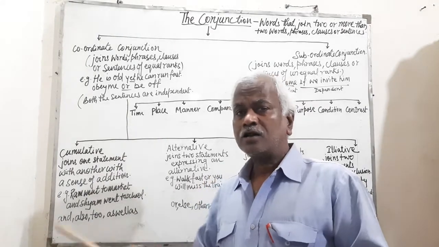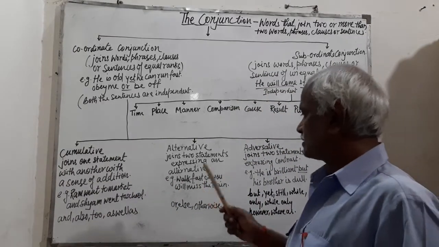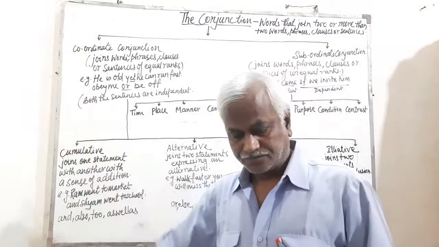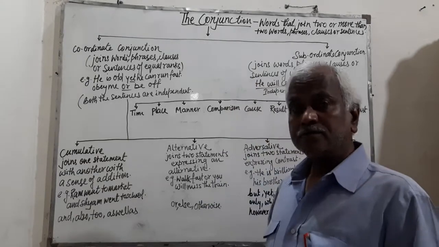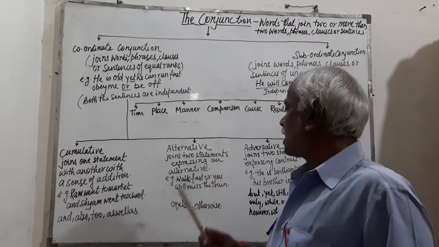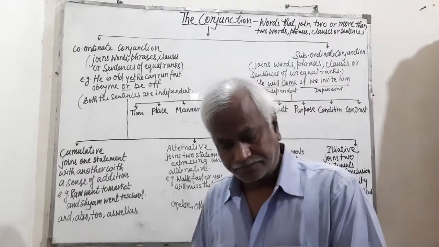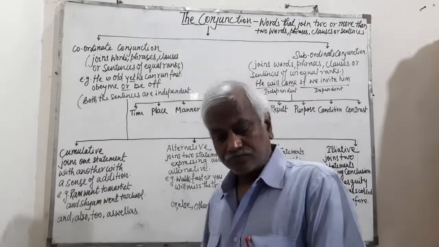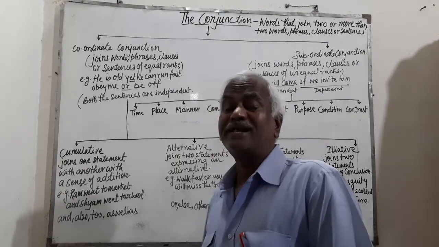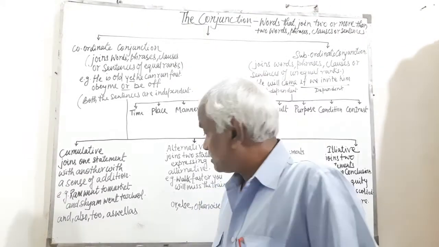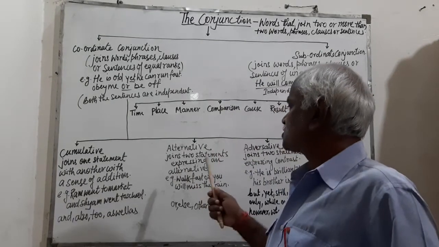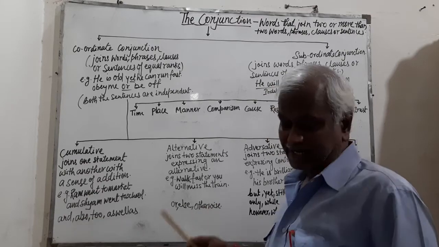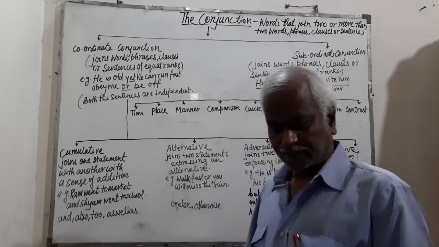That means here, if I don't walk fast, I am going to miss the train. Another example, work hard or you may fail in the exam. Either he is lazy or he pretends to be lazy. The other main conjunctions of this type are or, else, otherwise, either, etc.